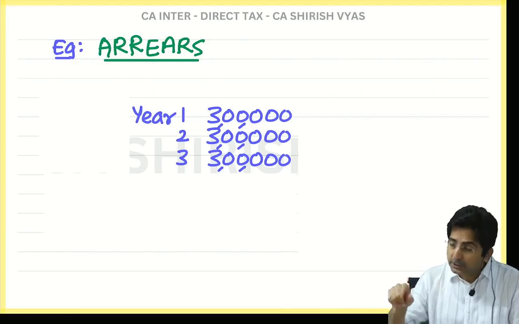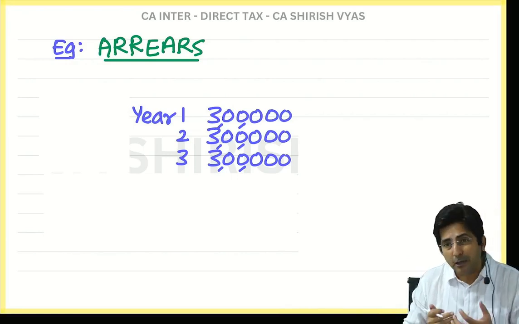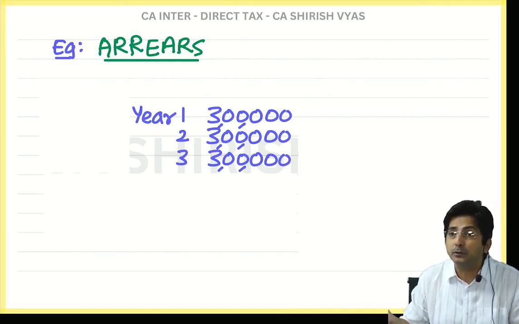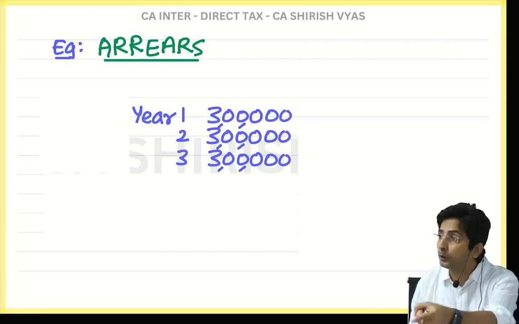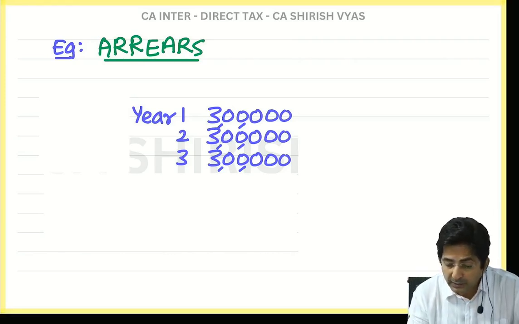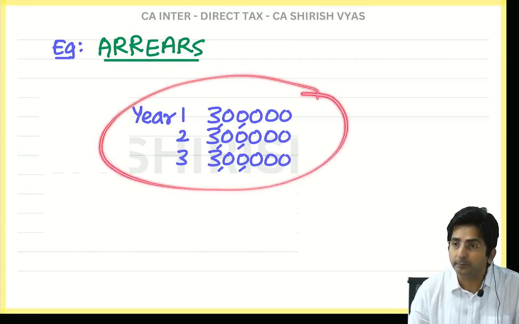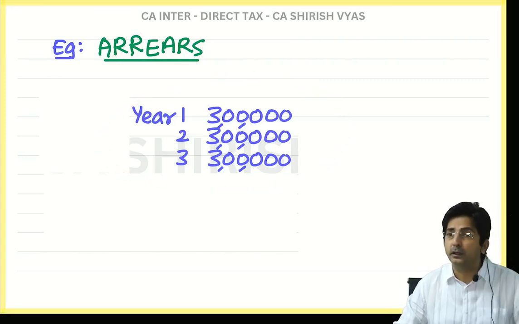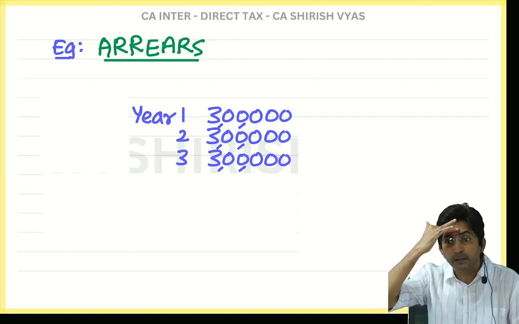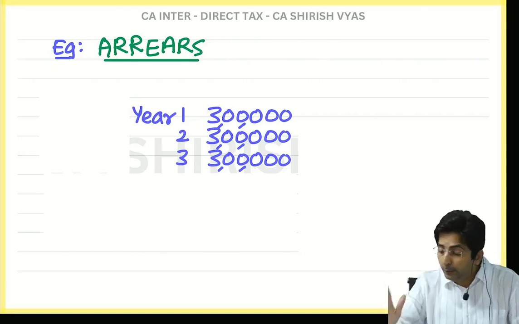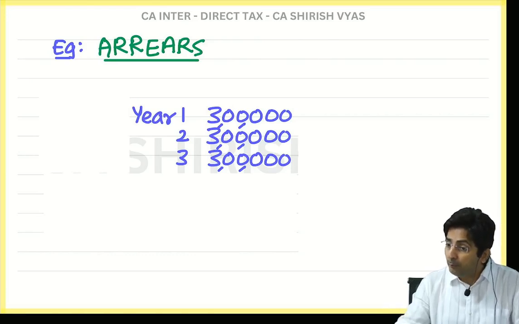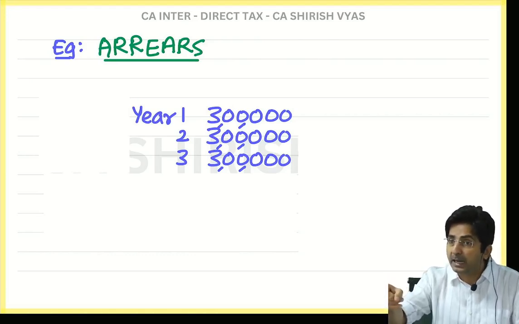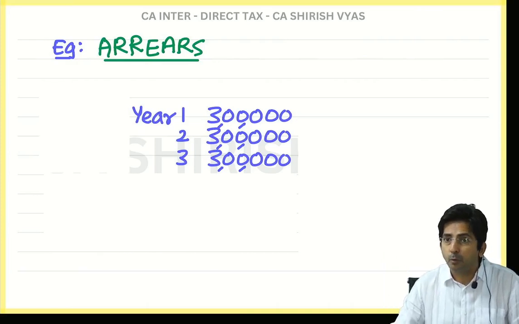So next year again he requested, boss, sir, at least now make it 3 lakh 40. Again boss was very arrogant. You will get 3 lakhs only. If you want to work, you work or get lost. So for 3 years this fight was going on. Then finally, in the 4th year, the employee got frustrated. Now it's too much. He went to the boss and he threatened him. What threat? Now if you don't make the salary 3 lakh 40, I am going to leave. So boss said, relax, relax.